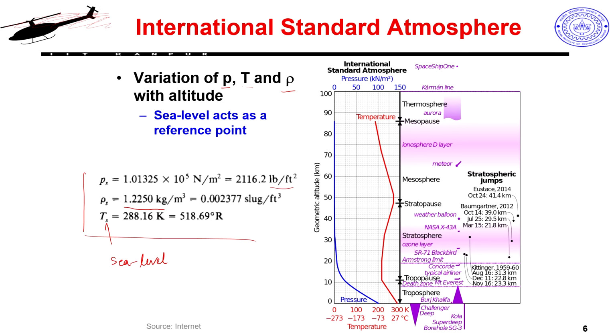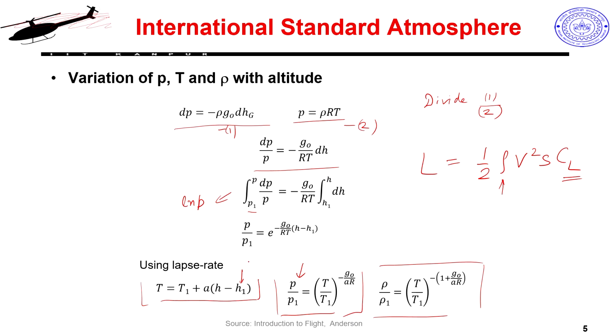What I have to do, if I have to find out prevailing conditions at any altitude of operation, I simply have to start with these reference values. First thing I will do is find out my parameters at say 3000 meters of altitude. So, I will simply put this h minus h1 as 3000, and multiply that with the lapse rate.